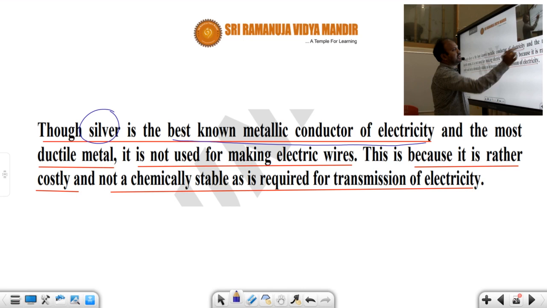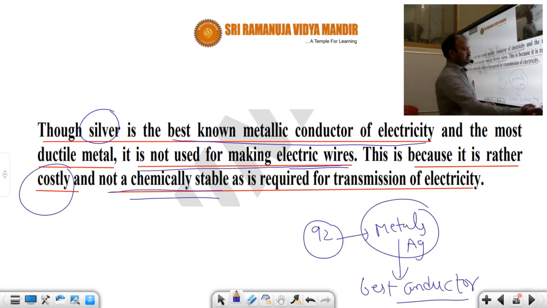But it is not used for making electric wires, because it is very costly and not chemically stable. Due to these two reasons, we should not prefer silver. Which one should we prefer? Copper. It is cheap and good. But silver is very costly and highly unstable. That's why it is not used in making electric wires. But you should remember that silver is the best conductor of electricity.